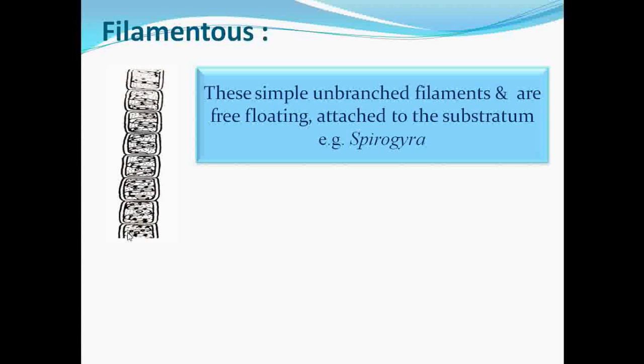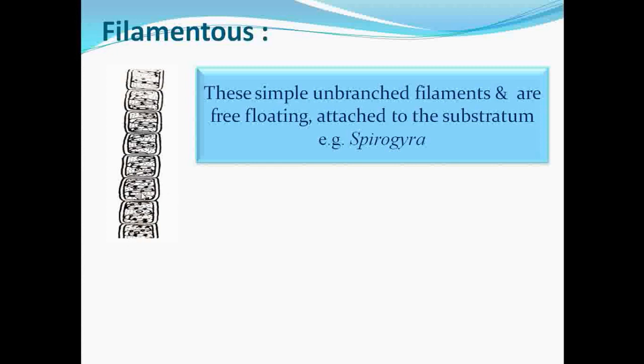The next one, the filamentous form. See here, if we consider this one as the parental cell, this parental cell undergoes continuous transverse division to form daughter cells. But what happens?